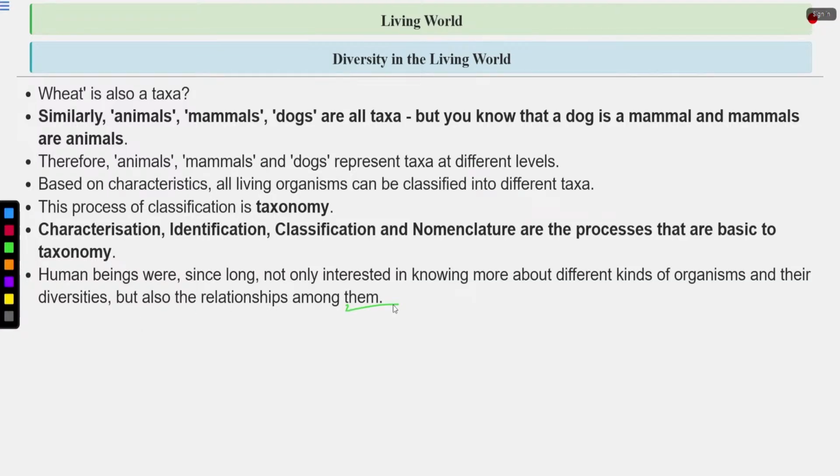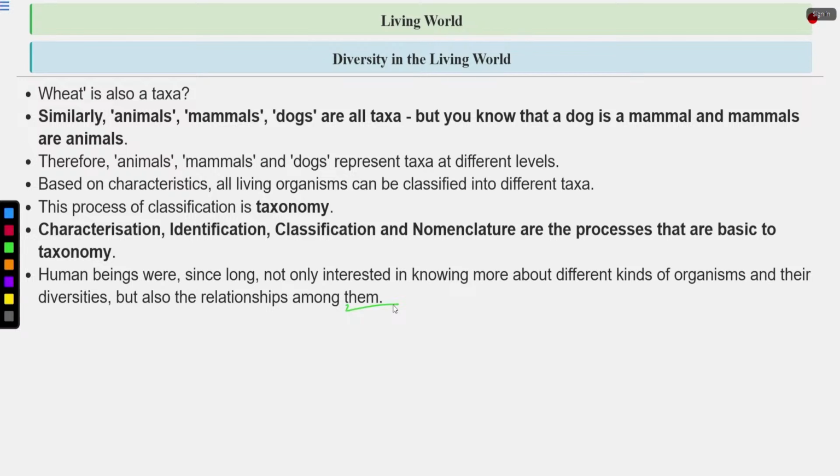Now, human beings are very curious. They want to know about different kinds of organisms, they want to explore more areas, find new species, isolate and characterize more species, and use them for human welfare.